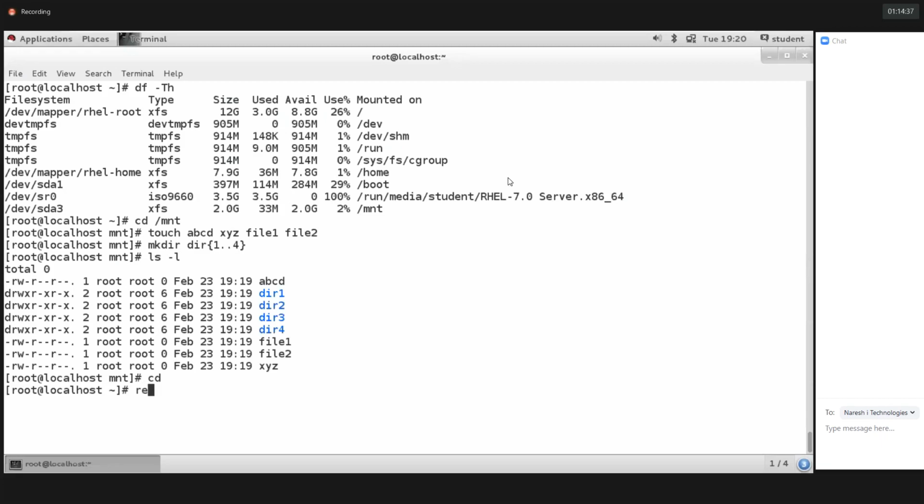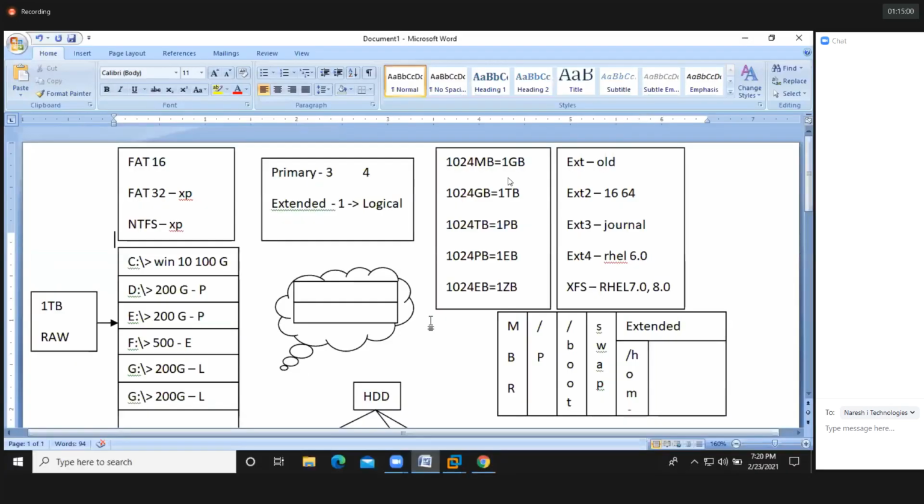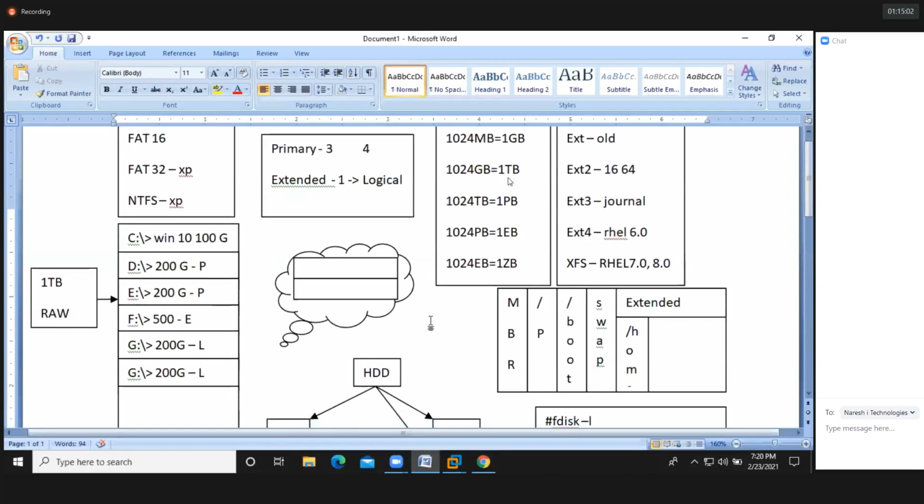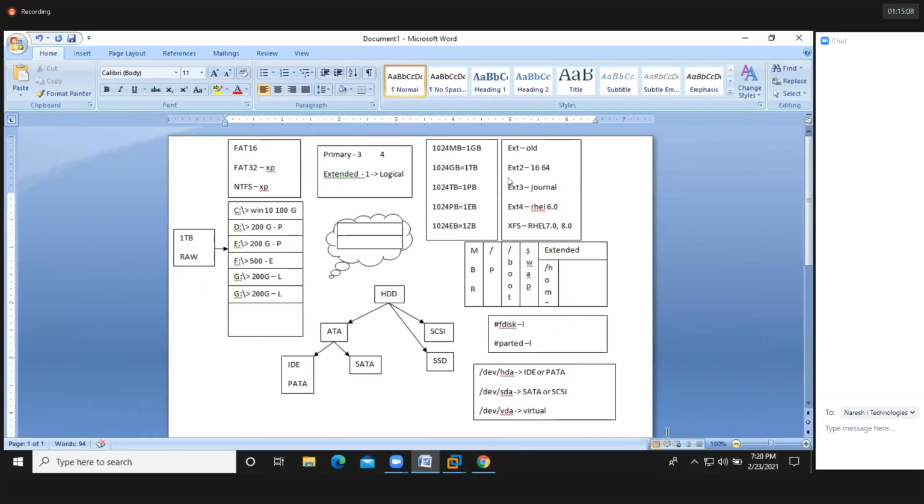So if I reboot this, what will happen? We are going to lose the mount point, not the data. We'll have the data in /dev/sda3, but we are going to lose the mount point. This /mnt is going to be removed from /dev/sda3 if you reboot it. So let's see here. Guys, if you want, you can make a note, take a snapshot.